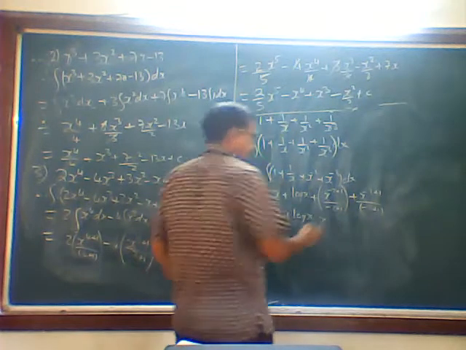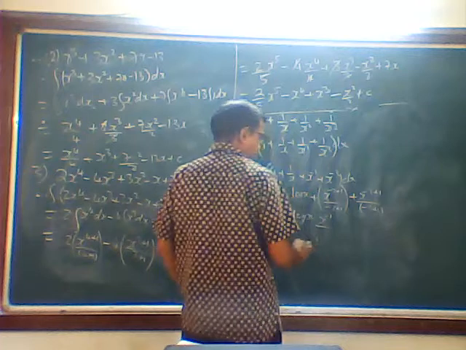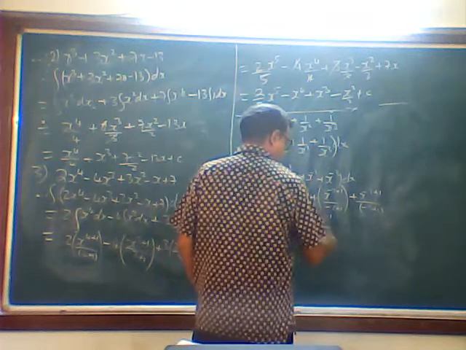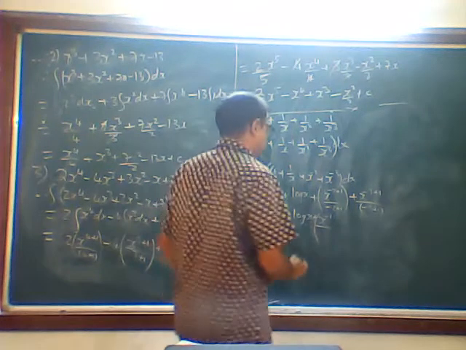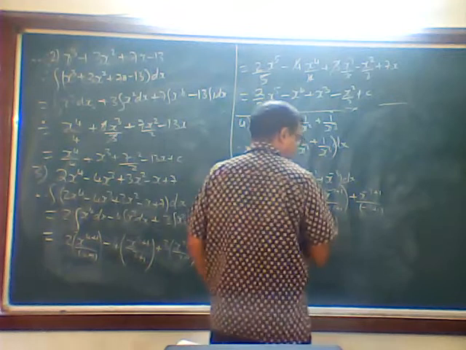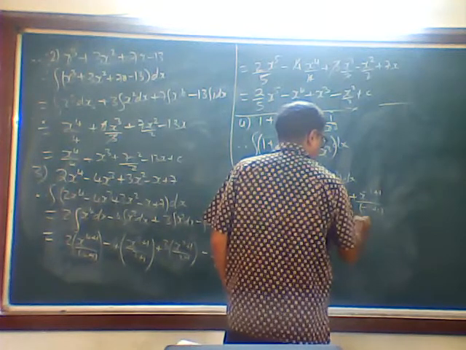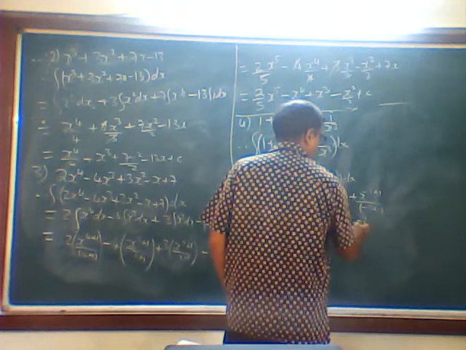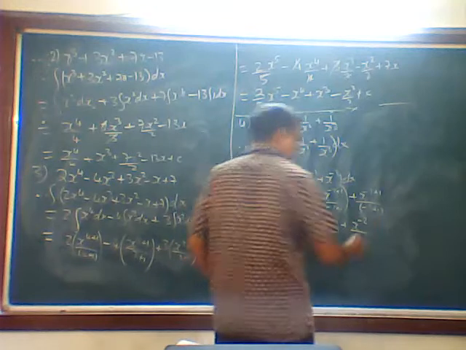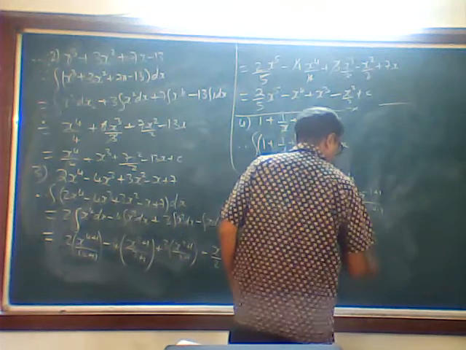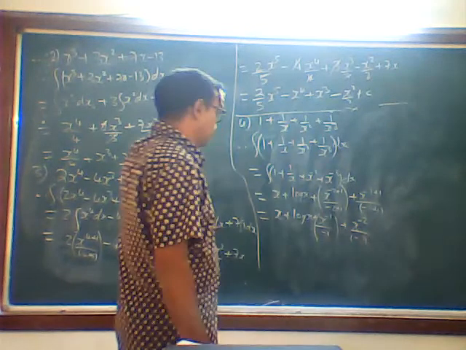x raised to minus 1 divided by, this plus sign is there, no? Plus sign divided by minus 2 plus 1 is minus 1. You see later on, minus 3 plus 1. Okay.